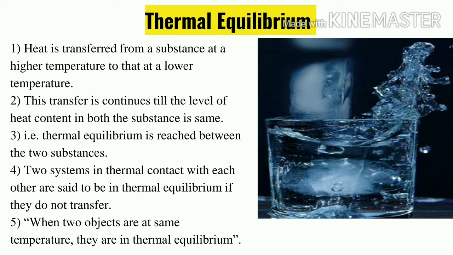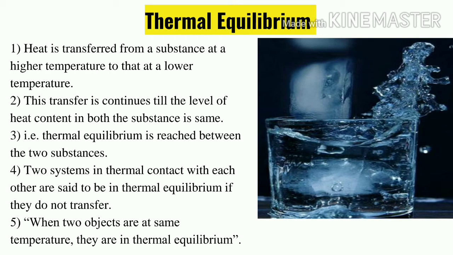Thermal equilibrium is basically related to heat transfer. Heat is transferred from the substance at a higher temperature to that of the lower temperature. So heat always flows from a region of high temperature to a region of lower temperature. This transfer continues till the level of the heat content in both the substances is the same.